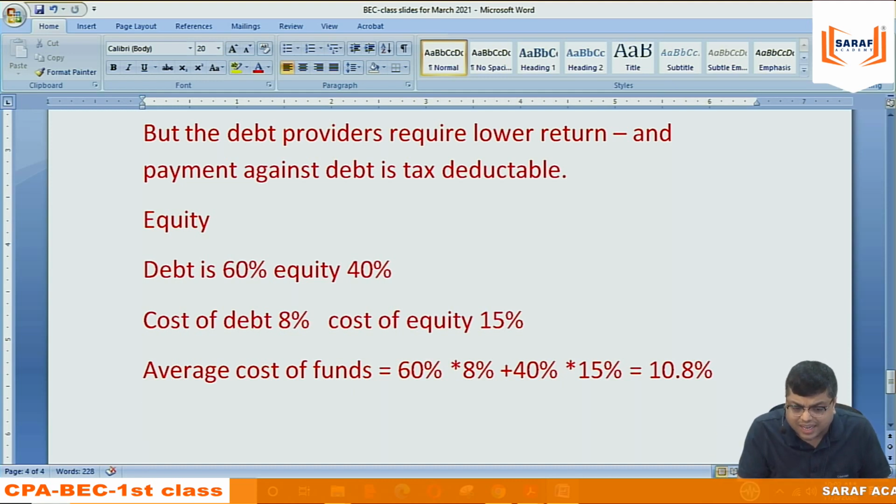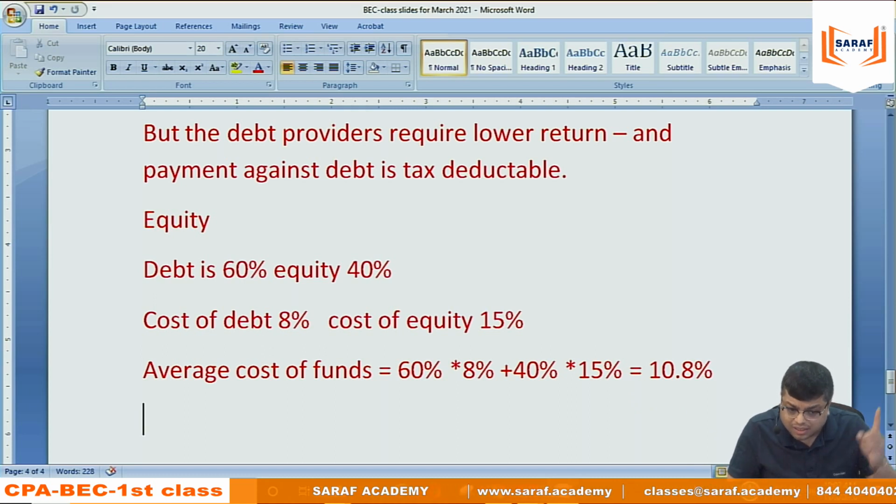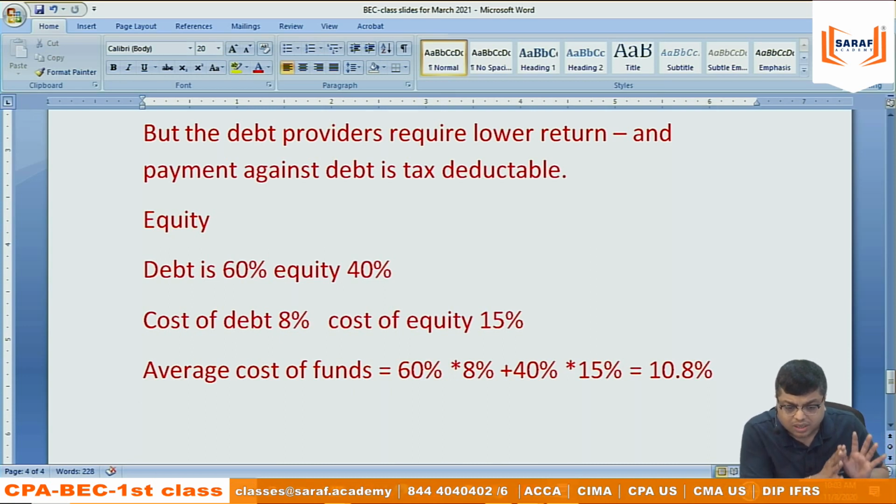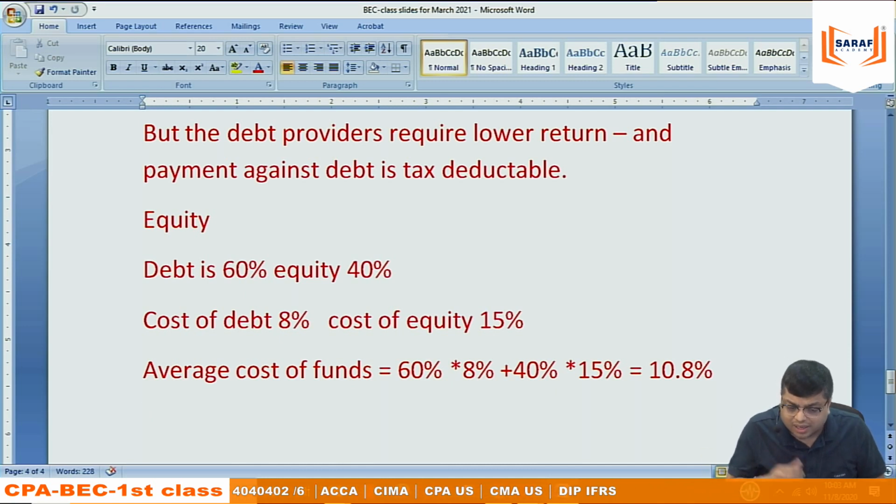But if I am invested in Reliance and Reliance is not giving me dividend, not giving me return, I will sell the Reliance share, I will buy another company's share. Why will I remain invested in the company? So loss to me is less, but loss to Ambani is more. So even though for shareholders there is no commitment, we don't have to give any fixed return, if we don't give them the desired return, they will be dissatisfied. That will have an adverse effect on the company. If you want to do a proper business, you have to generate proper return.